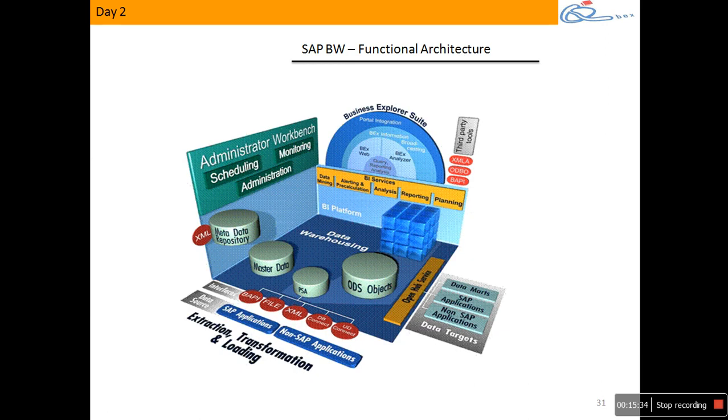Now, use either of these connections and do what? Establish a connection and extract the data from different sources to BW. And the data brought to BW can be stored or staged in 4 different containers. One is what? PSA, master data, ODS or cube.